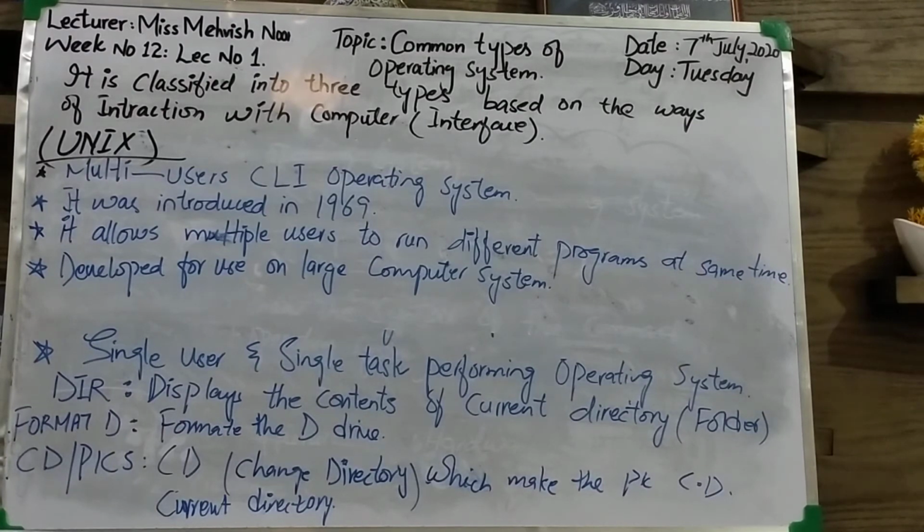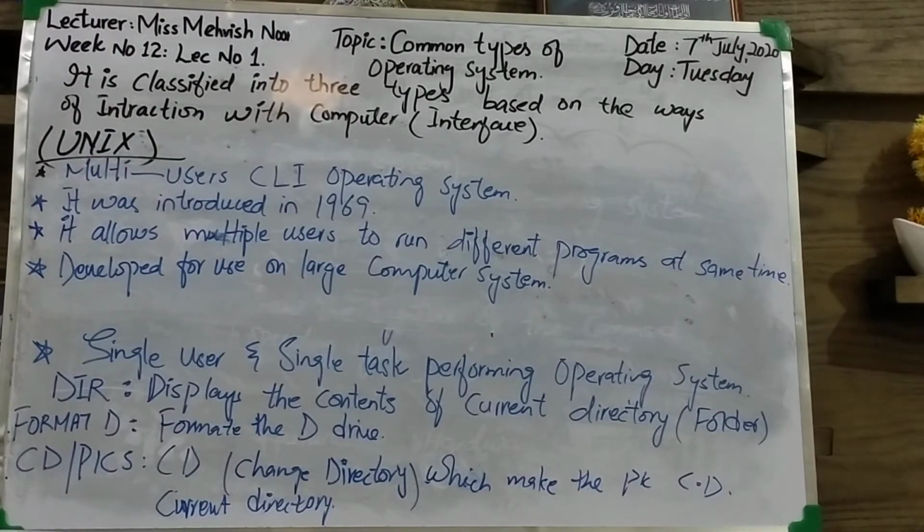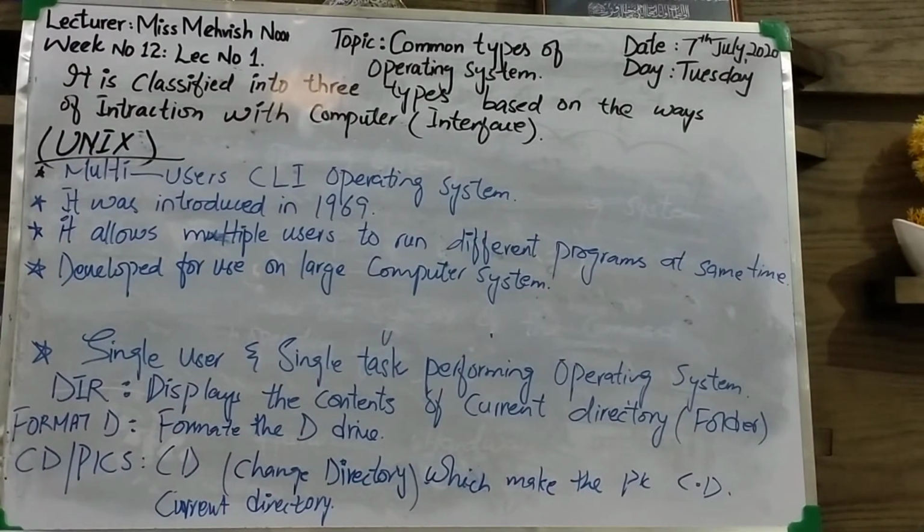So I am going to give you a very short recap of only command line interface. We have three common types of operating system.